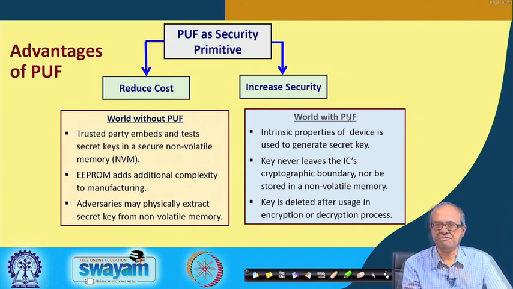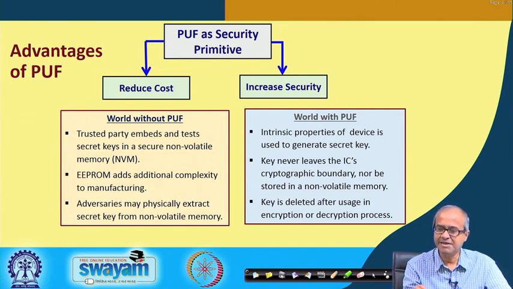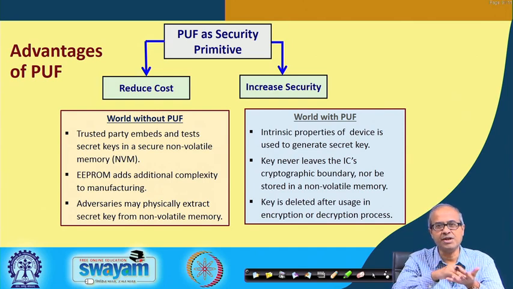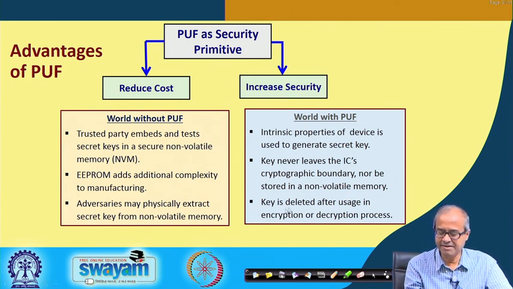But if you have a PUF, then some properties of the device can be used to generate the secret key, and the key will never be stored anywhere, the key will never come out of the IC chip. Depending on the intrinsic property of some delays inside the chip, the key value will be automatically generated, okay? And the key is automatically deleted after its use, it is not stored anywhere. This is the advantage.